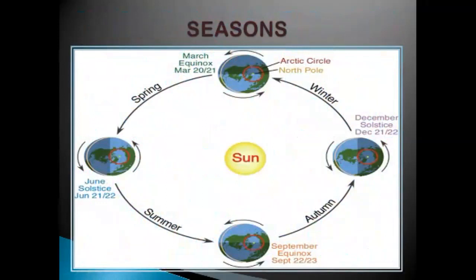Now the revolution of the earth causes seasons. You can see the spring season here, summer, autumn and winter. The earth rotating in its orbit around the sun, a time period of 365 days, is divided into three seasons, summer, winter, monsoon, which we know. Here it is mentioned spring, summer, autumn and winter. So there are actually three seasons that we experience. Right? So this is because of the revolution of the earth around the sun that causes the seasons.